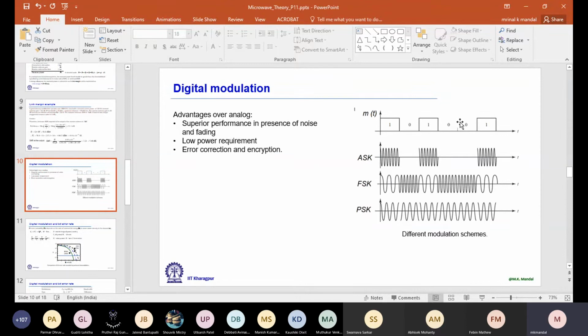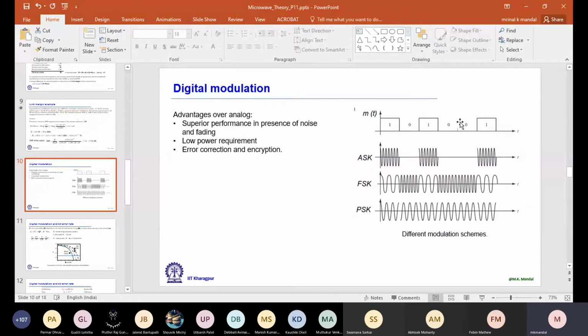Now for ASK, we are playing with amplitude. We can do the same thing by using 2 different frequencies. So for 1, let's say, we are transmitting frequency F1, and for 0, we are transmitting a different frequency F2. So it is called frequency shift keying, FSK. Now we already used amplitude and frequency. It can also be done with the phase.